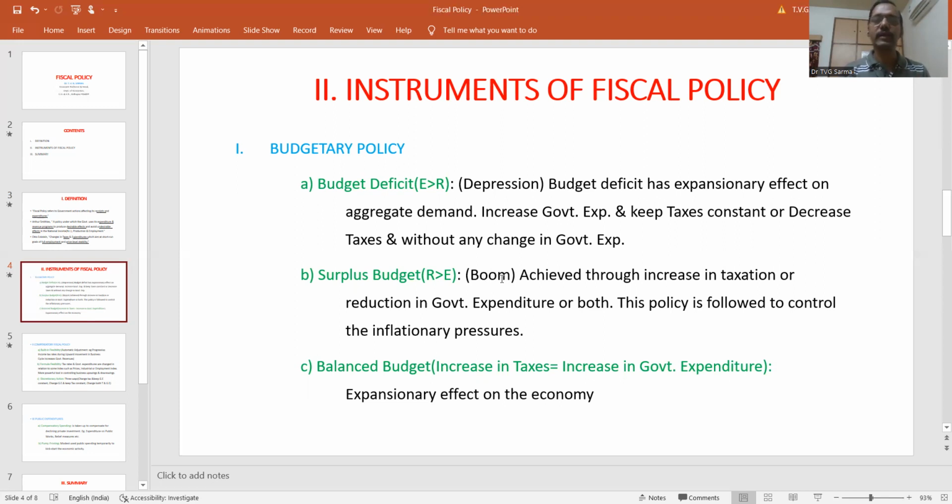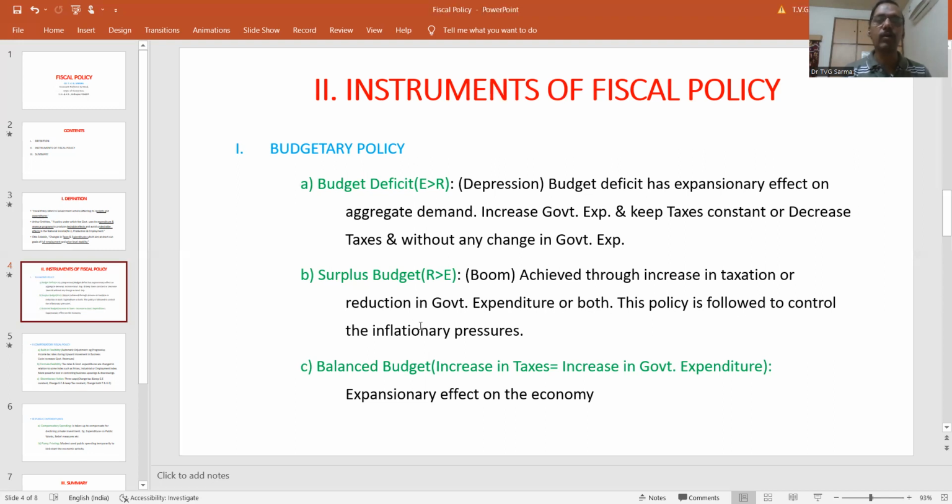or for prosperity in the economy. So when the economy is working well on its own, there is no need for the government to increase its expenditure, so it keeps it constant. So how does it achieve the surplus budget? A surplus budget is achieved either through an increase in taxation or through a reduction in government expenditure, or both. It means you increase the taxation, so revenue increases. Keep the government expenditure constant, or, for example, reduce government expenditure, or both.